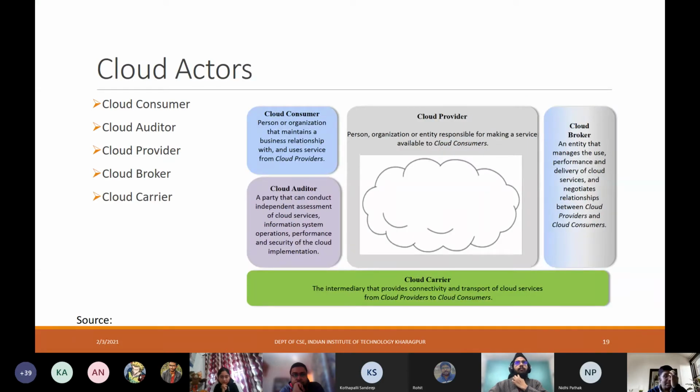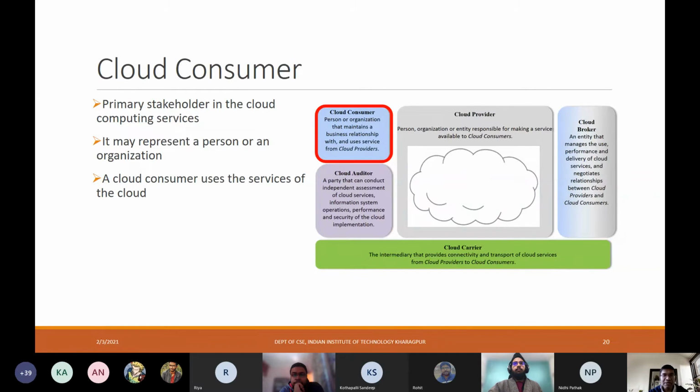So let us look at these different actors that are used in cloud. This is actually part of the NIST architecture. So what do we see over here in this figure? You have the cloud consumer, cloud provider, cloud broker, cloud auditor, and the cloud carrier. We'll take them up one by one and try to understand what each of these does.